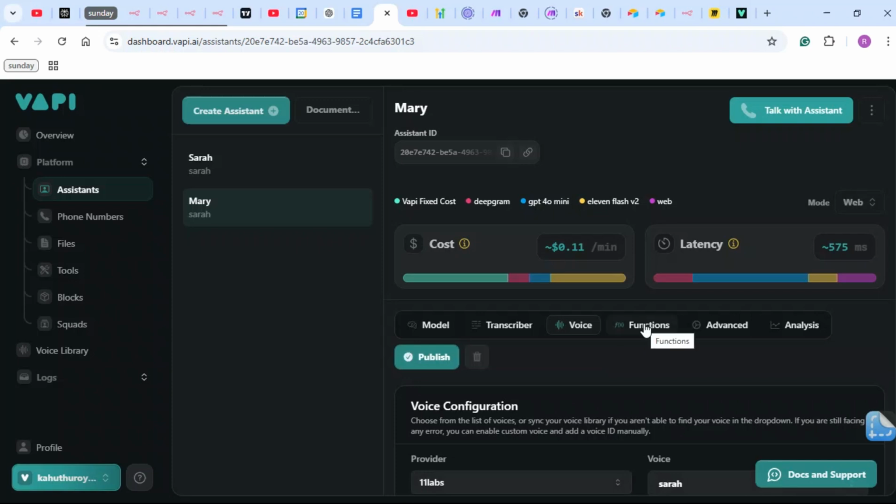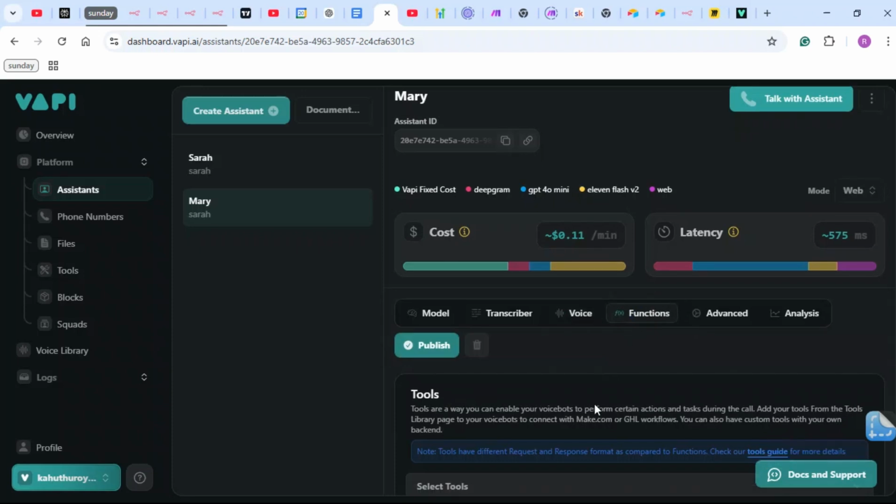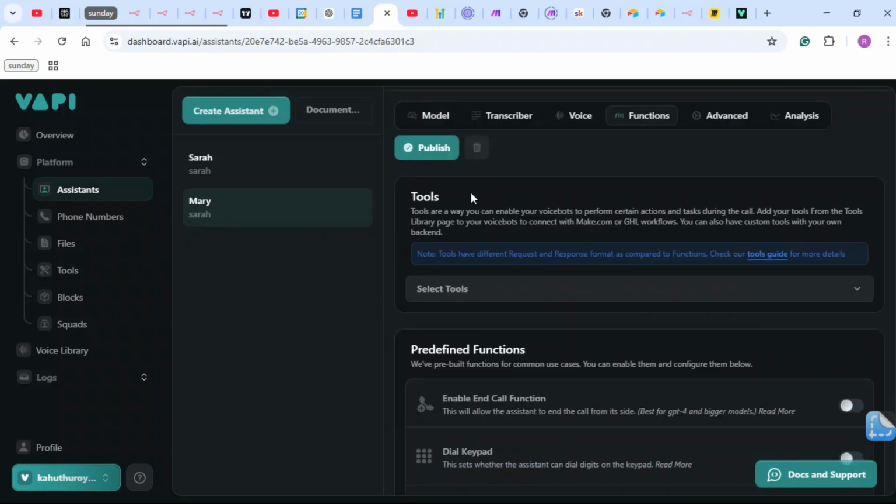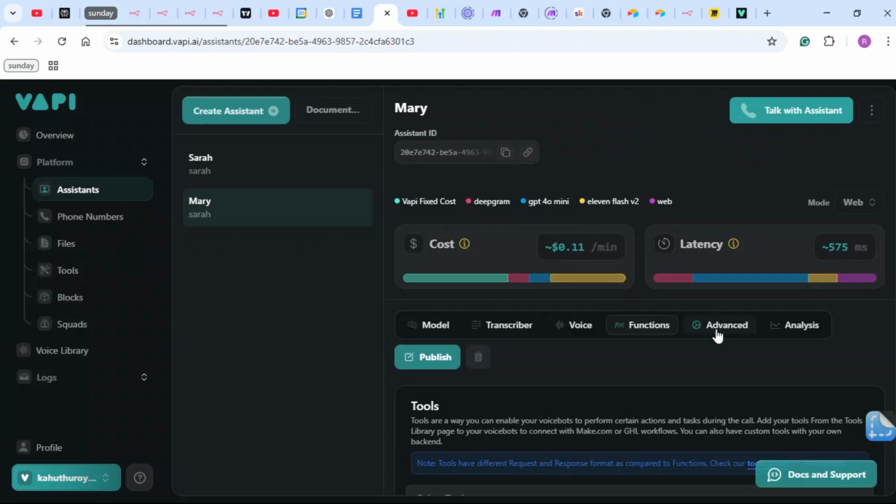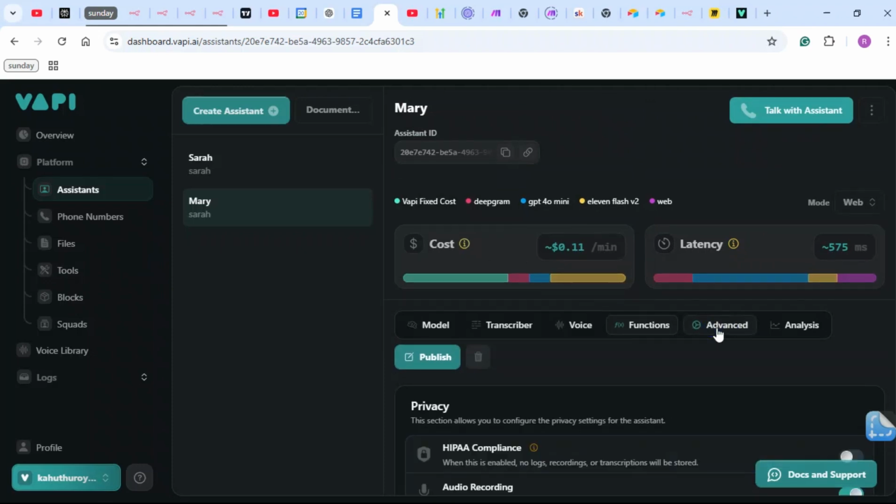I am going to skip over functions because we will be using tools, and you'll be creating tools right here. So at the moment I am going to skip over it, and I'm just basically going to go to advanced.